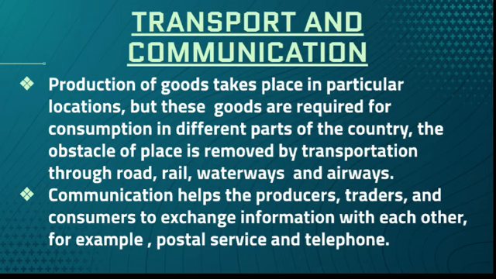So transport is an auxiliary to trade that helps and supports trade by removing the problem or hindrance of place, because consumers are spread out everywhere, but production takes place only at limited locations. They are not spread throughout, whereas consumers are spread all over the country.